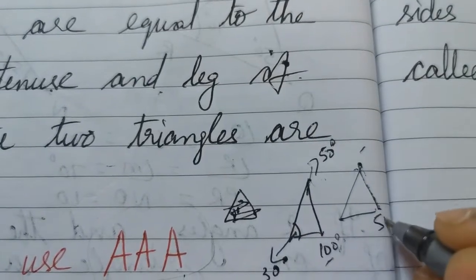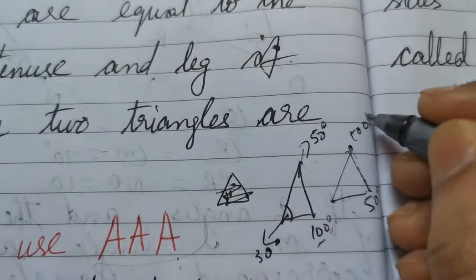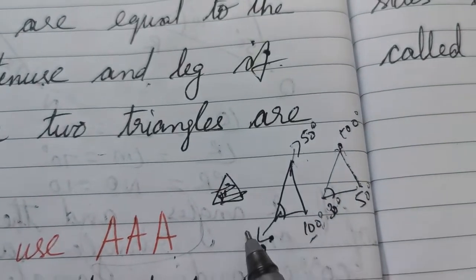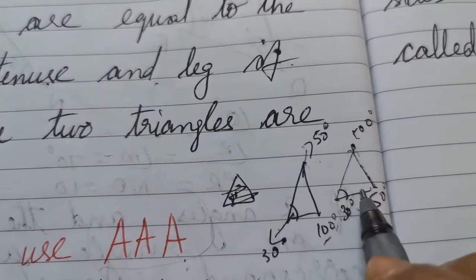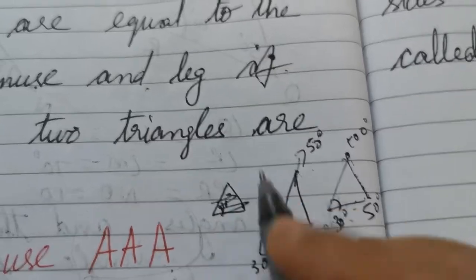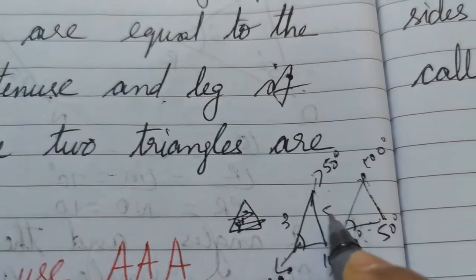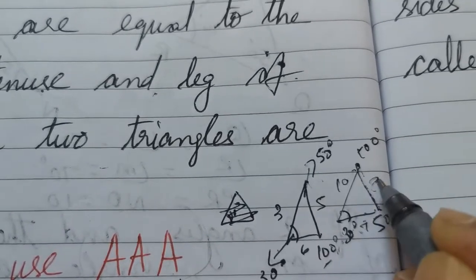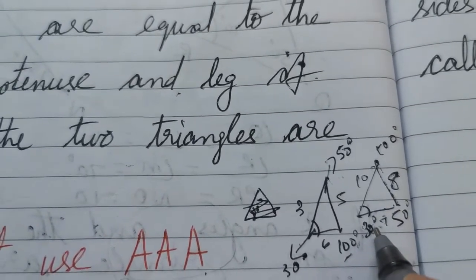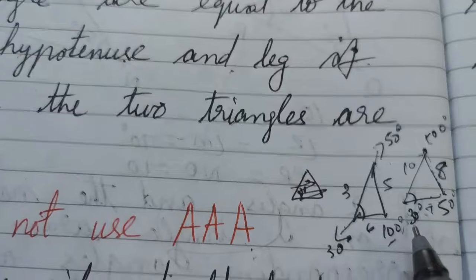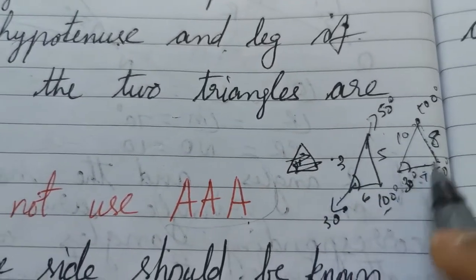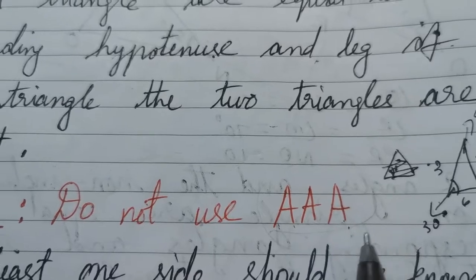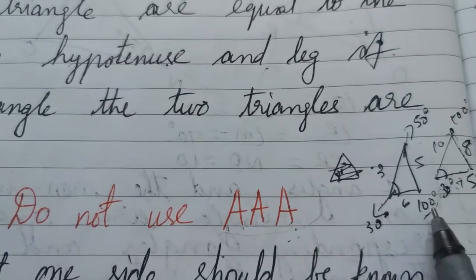I have a 50 here, I have a 100 here, I have a 30 here. It does not mean that they are having the same side, because here I can have 3, 5, 6 centimeter. Here I have 10, 8 and 7. The angles may be the same, but the size of the two triangles need not be the same because the sides may be different. So we cannot use AAA to decide if the two triangles are congruent.